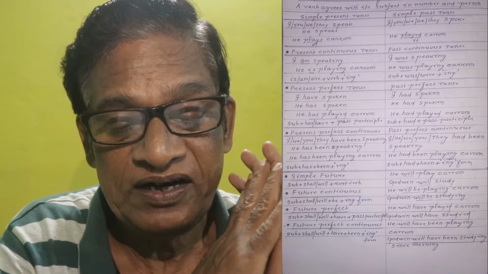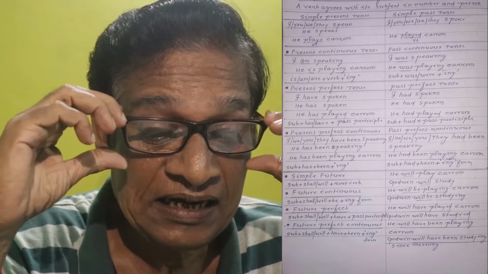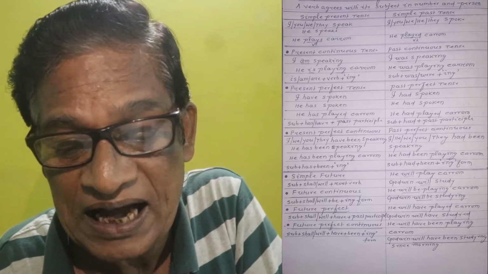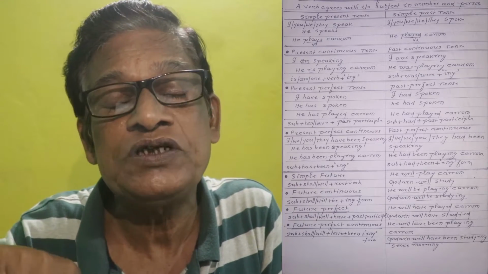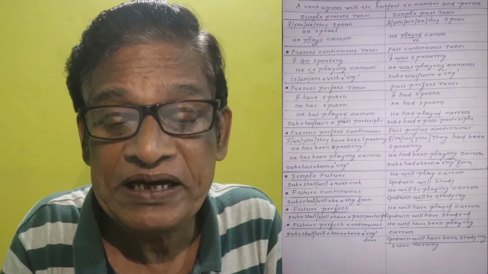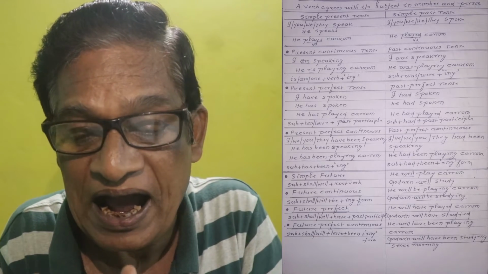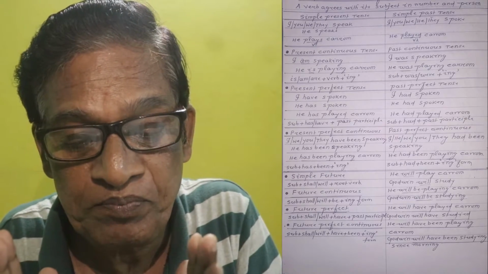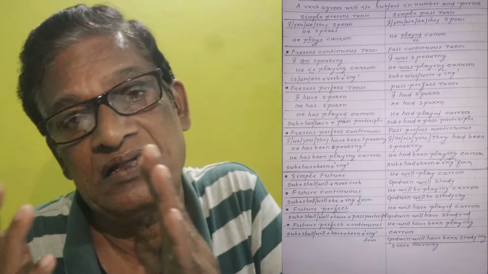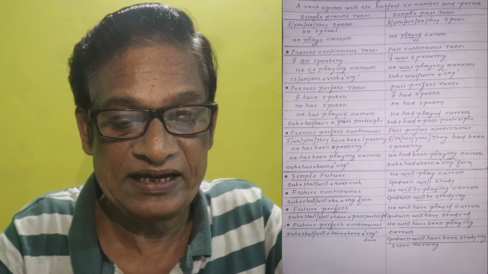Likewise, present perfect continuous is that its form is subject plus has or have plus been plus verb plus ing, and past perfect continuous is subject plus had plus been plus ing form. Example, I have been speaking, in the past they had been speaking, or I had been speaking, he has been speaking, and he had been playing carom.